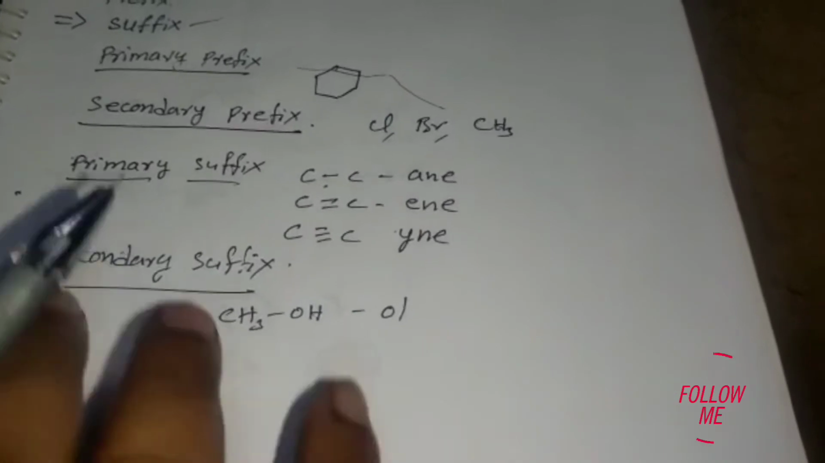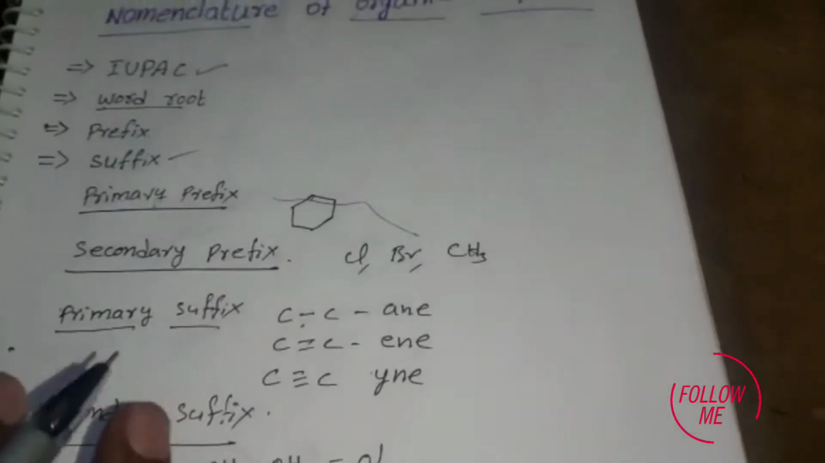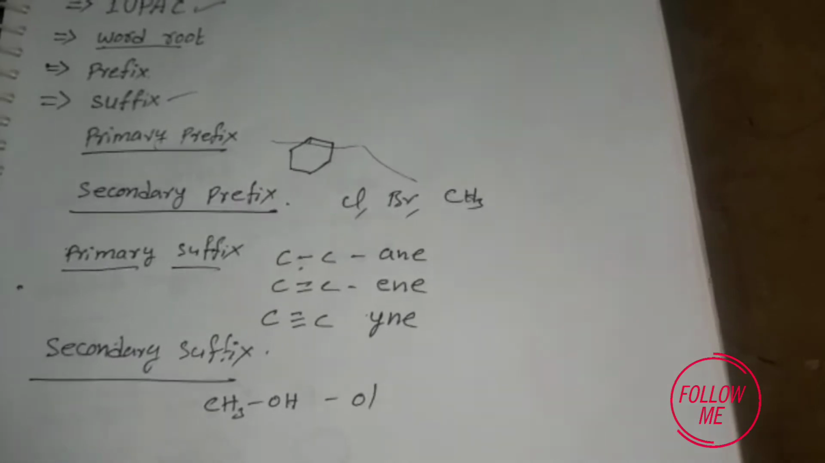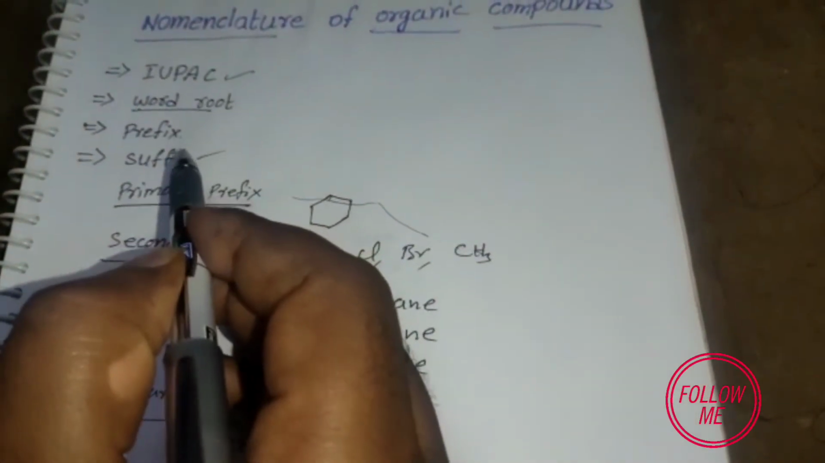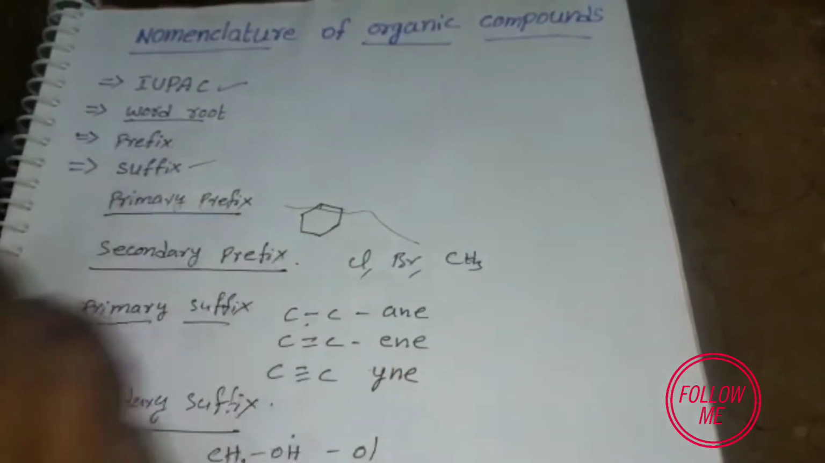Okay students, so these are the main important terms whenever you are trying to write about nomenclature. Once again I am repeating: word root, prefix and suffix. Now we will discuss some examples.